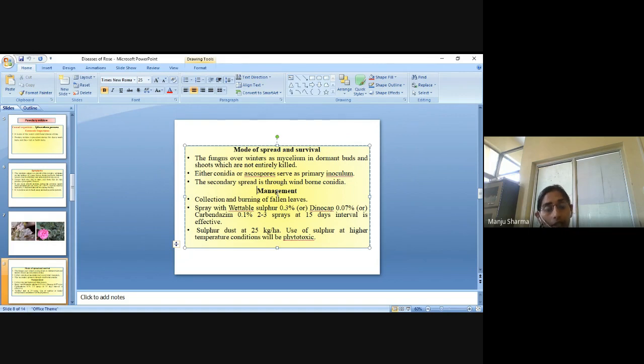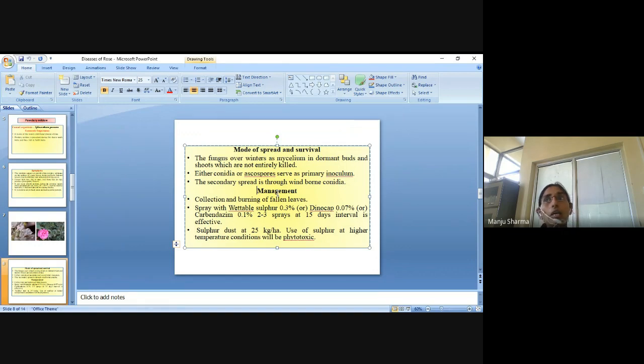Sulfur dust should be used at 25 kg per hectare. Use of sulfur at higher temperature will be phytotoxic.